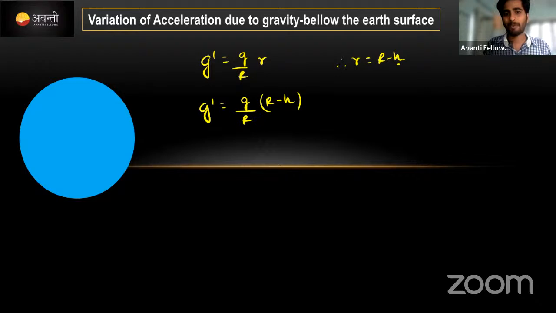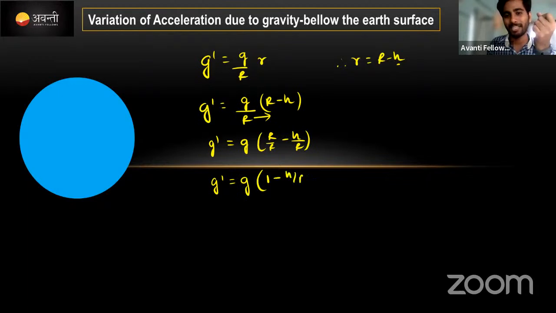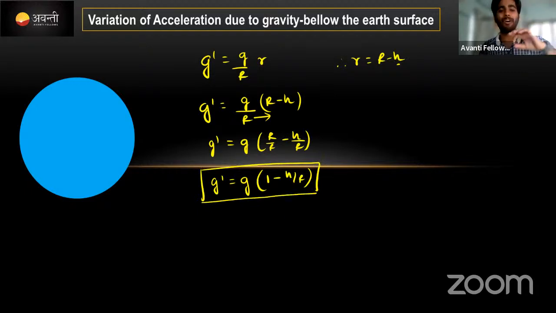Now what I will do, I'm going to take this r inside of this bracket, multiply करूंगा 1 by r को. multiply करने से क्या होता है, g into r by r minus h by r. अरे now देखो, some equation is coming which you people are expecting, right. g dash is equal to g into r by r means 1 minus h by r. This is the equation to find out the value of g inside the earth. Inside the earth, देखो, इधर g dash value is proportional to r, not r square here. Keep that one also in mind.